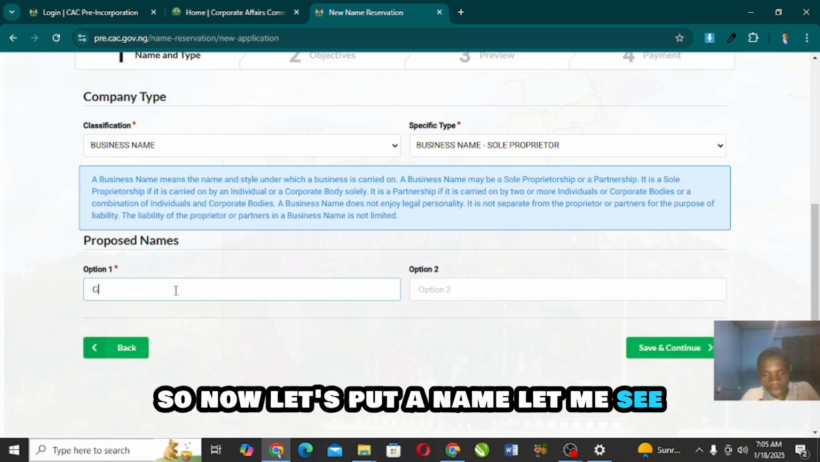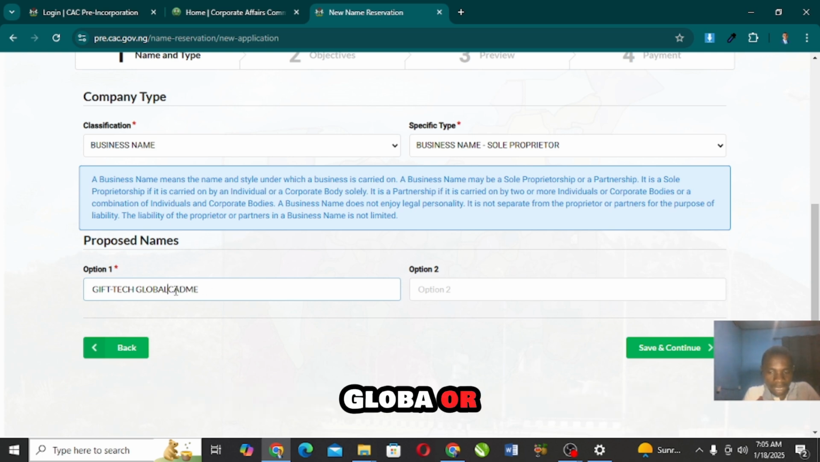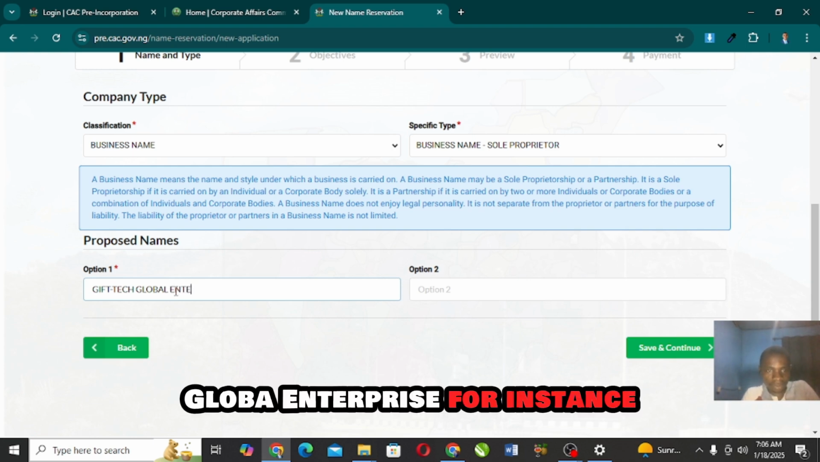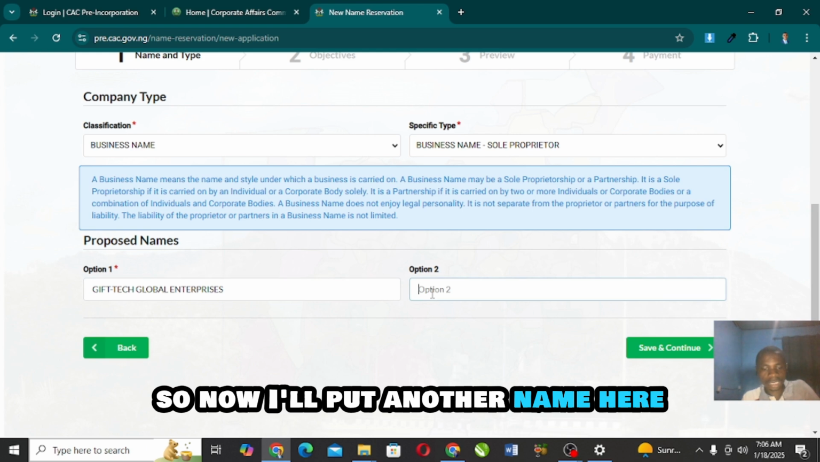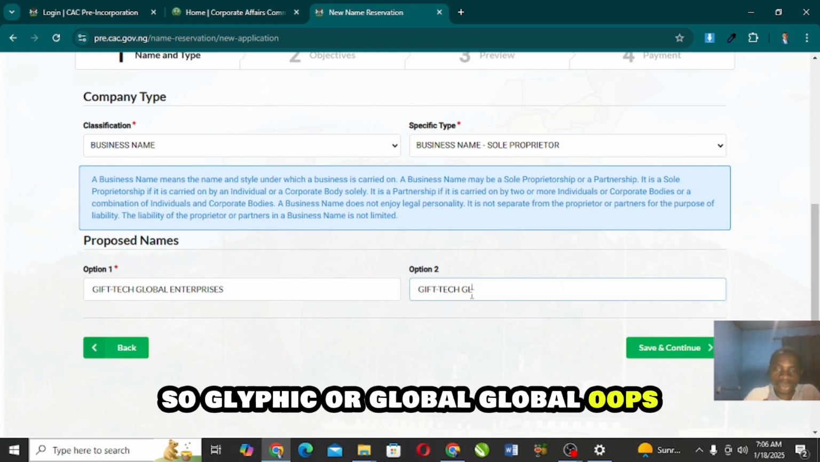So now let's put a name. Let me say Gifted Global Academy, for instance. Let me just put global enterprise, for instance. I'm not registering the name, I'm just using it as a practical. So now I'll put another name here. You have access to provide two names. So gift tech or global.